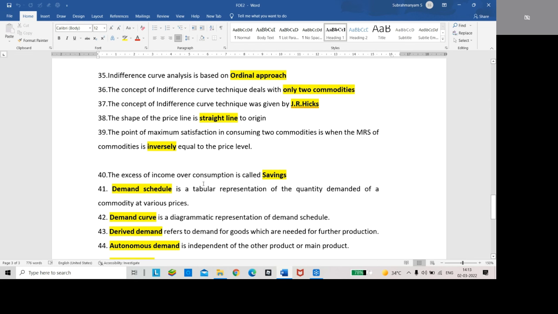The excess of income over consumption is called savings.